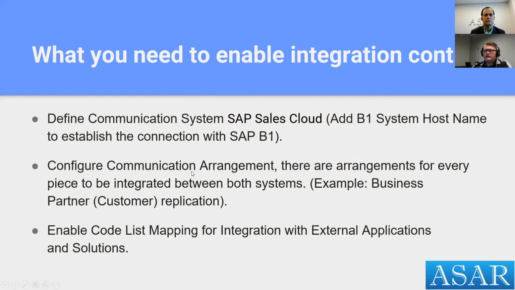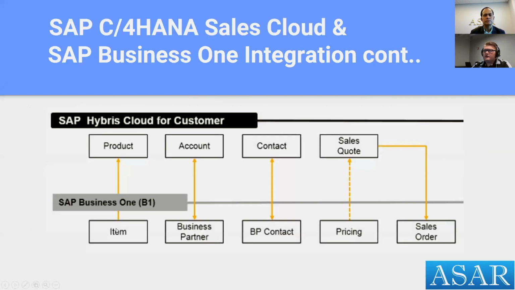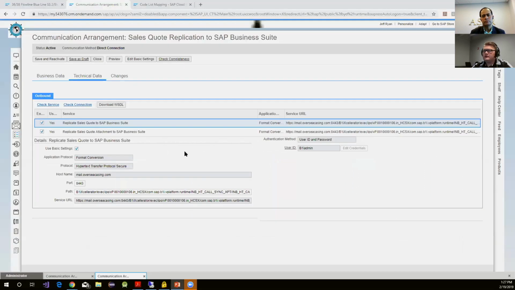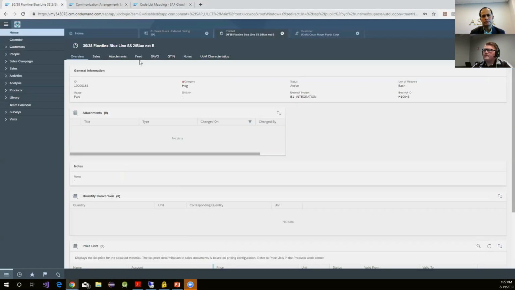Okay, and so for the demo, I'll start off here with showing the item to product replication in the system. So you'll see we have the 3638 blue line. This is a product from our client. And down here, you'll see it's been assigned an external ID. This is the ID that came in when we replicated this and we pushed this item into C4C. It maintains an external item. That way you could actually look at your B1 and confirm that this item has been assigned and been created.